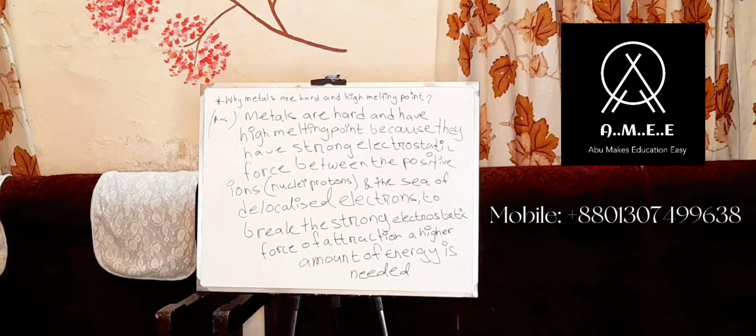So now comes the point of why metals are good conductors of electricity. I am not going to write the properties of the metals; that's very basic and understandable by anyone. Anyone can write that metals are very good conductors of heat and electricity. Metals have a higher melting point than carbon dioxide and water and some related things, but a lower melting point than diamond. These are the three properties of metals.